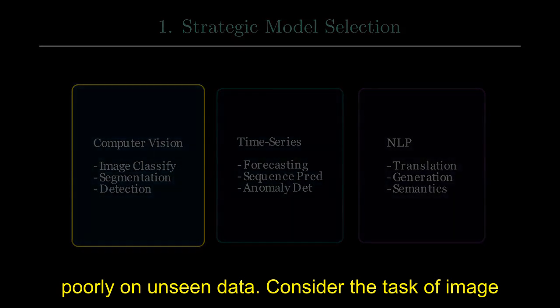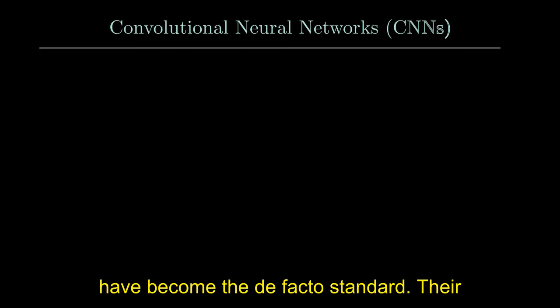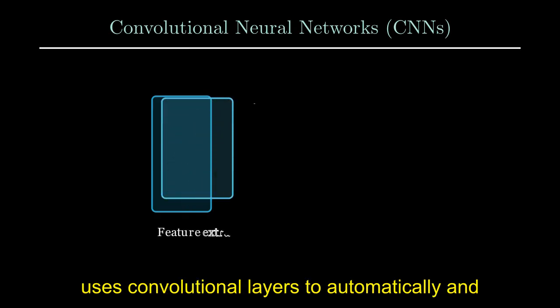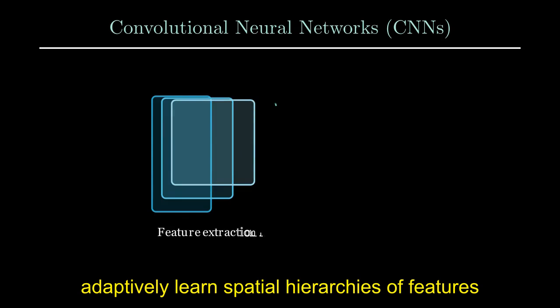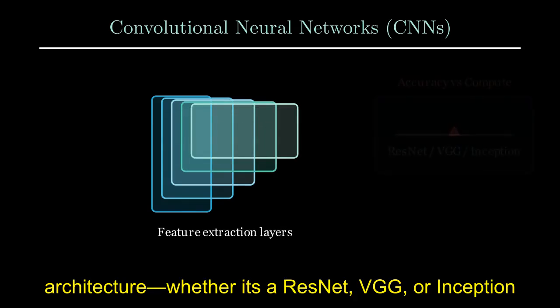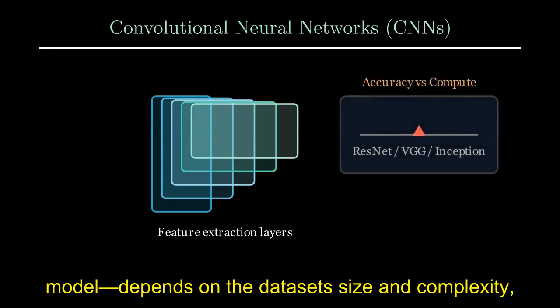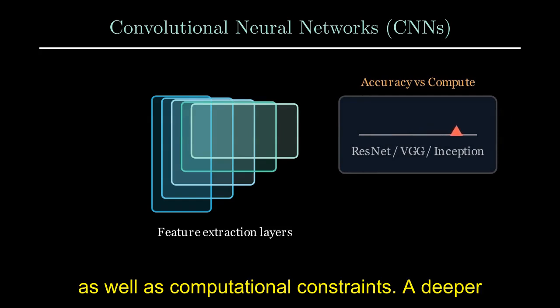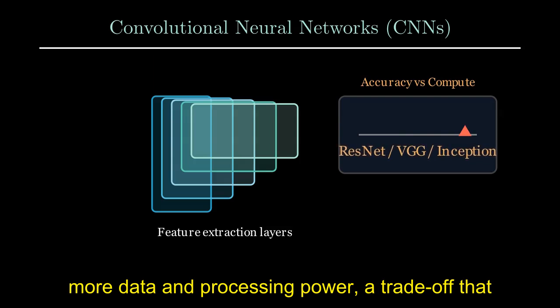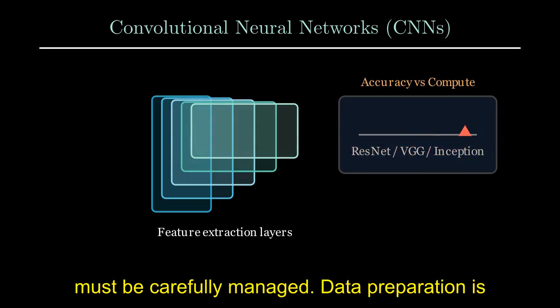Consider the task of image recognition. Convolutional Neural Networks, or CNNs, have become the de facto standard. Their architecture, inspired by the human visual cortex, uses convolutional layers to automatically and adaptively learn spatial hierarchies of features from images. However, choosing the right CNN architecture, whether it's a ResNet, VGG, or Inception model, depends on the dataset's size and complexity, as well as computational constraints. A deeper network might offer higher accuracy but requires more data and processing power, a trade-off that must be carefully managed.